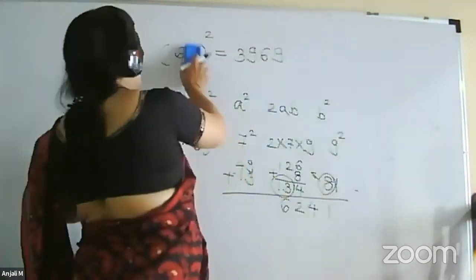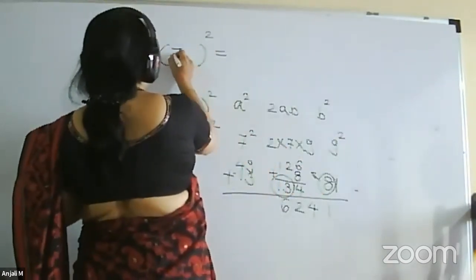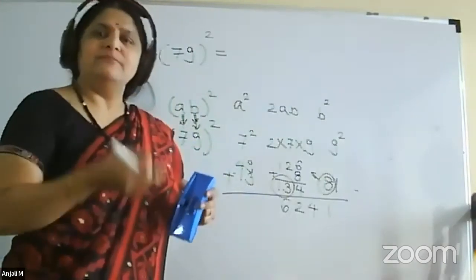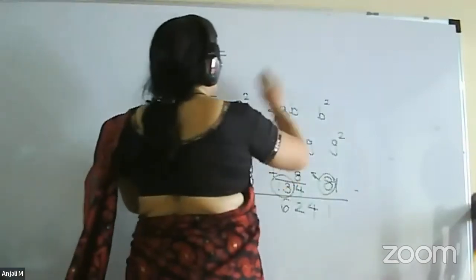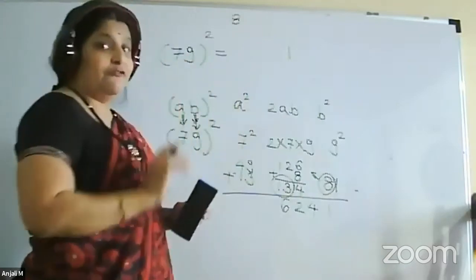We can do it by this technique also. I will tell you the method instead of this lengthy part. So 79. Only you have to visualize it. But after some practice, you can directly do it like this. So 9 square will be 81. So 8 will be the carry. We will write down the carry so we will not forget that.